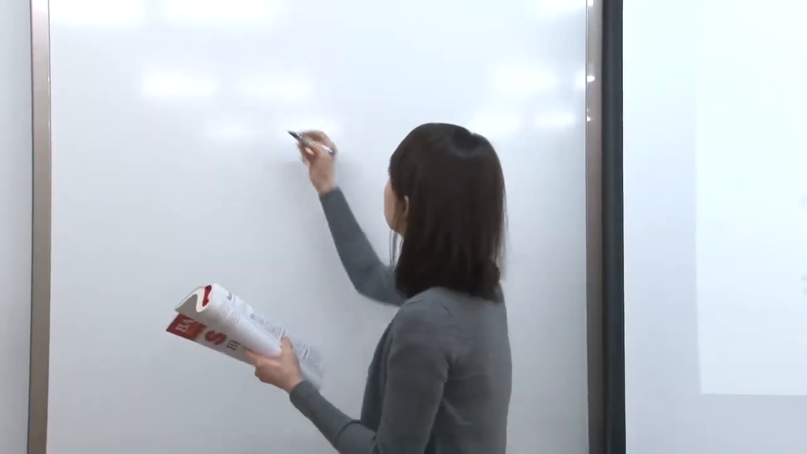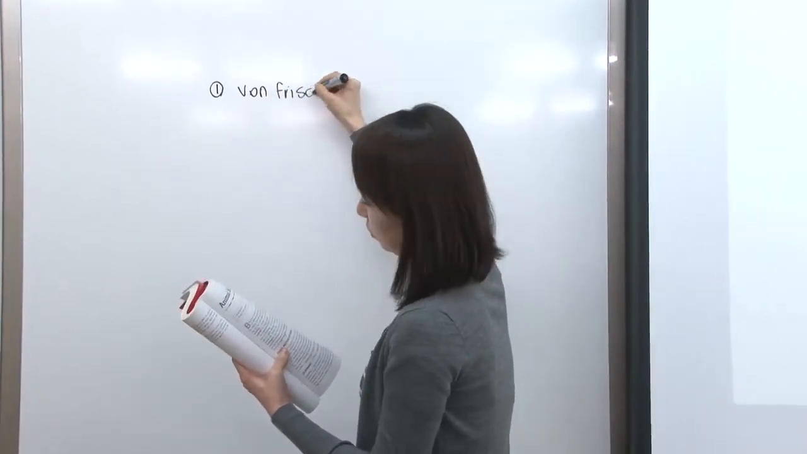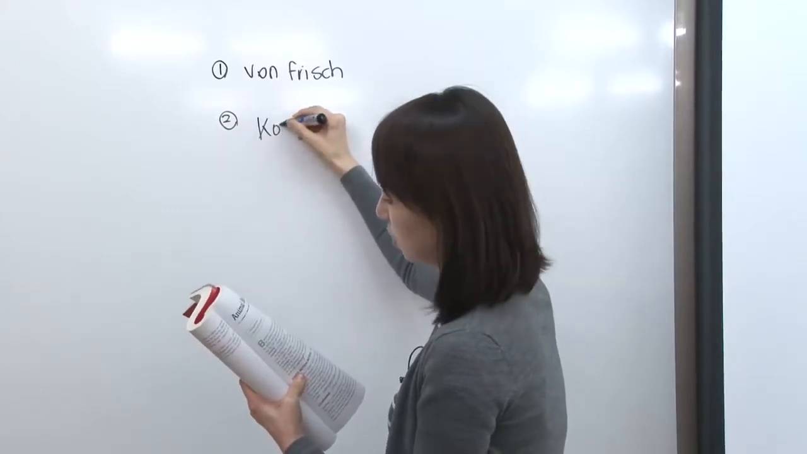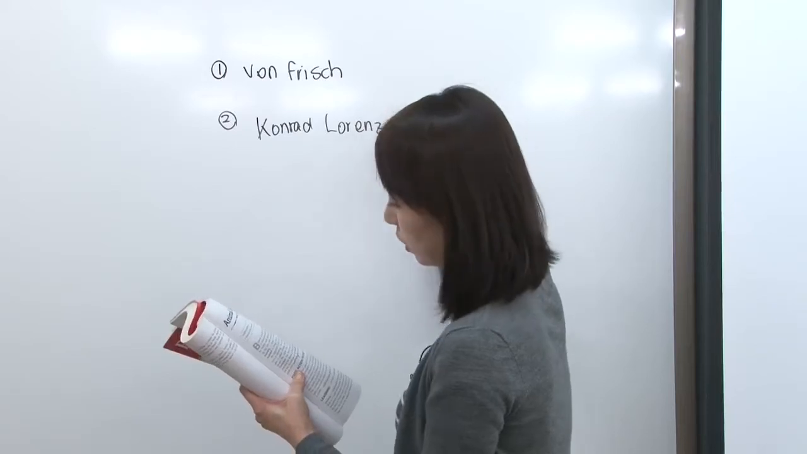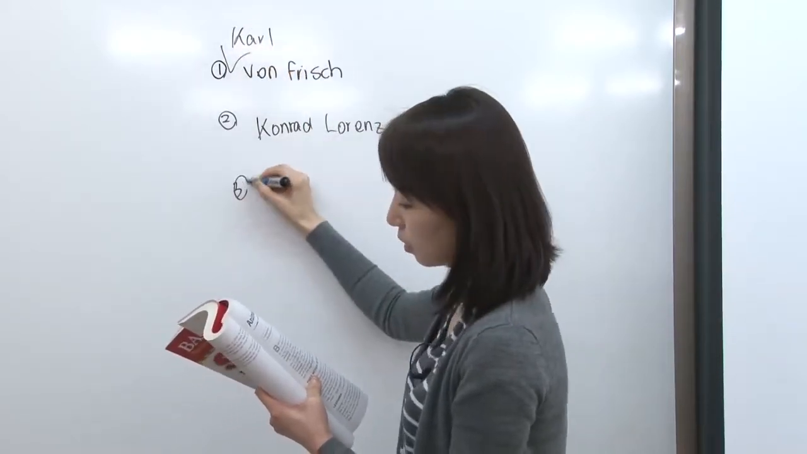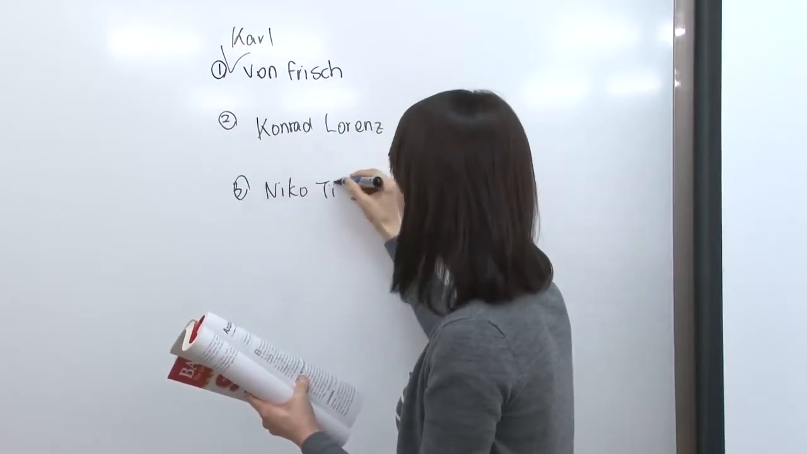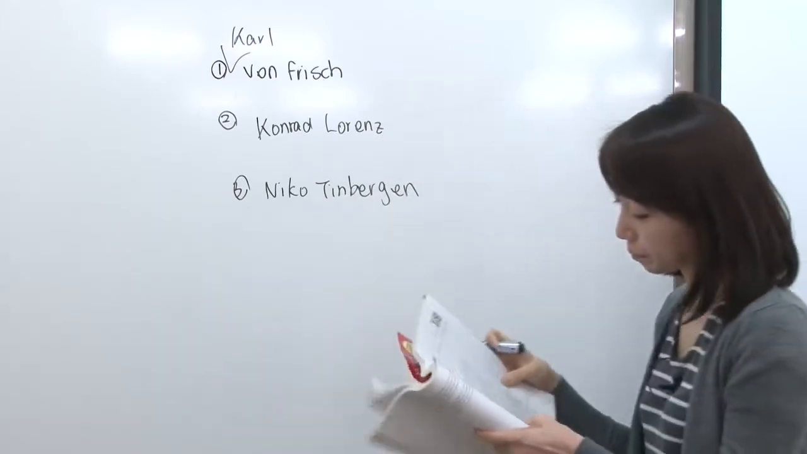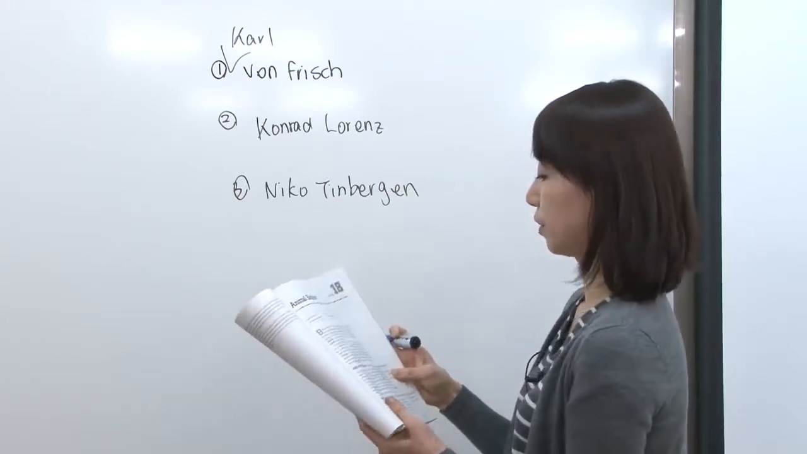Okay. Number one, they talk about von Frisch. Second, they talk about Konrad Lorenz. Karl von Frisch. And then they talk about Niko Tinbergen. So you should memorize which person did which kind of activities.